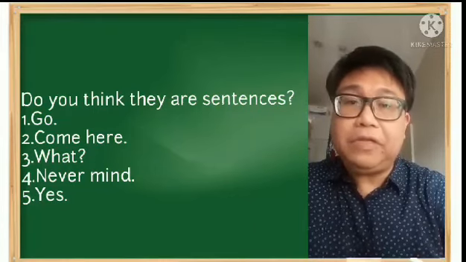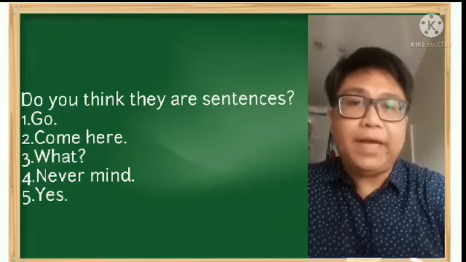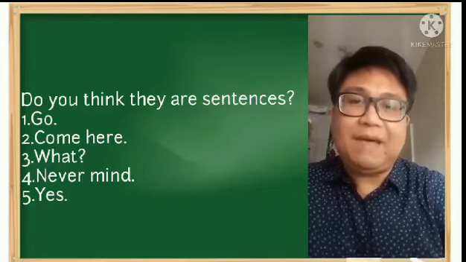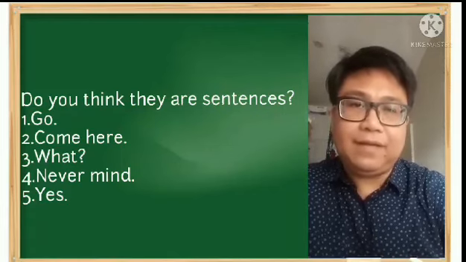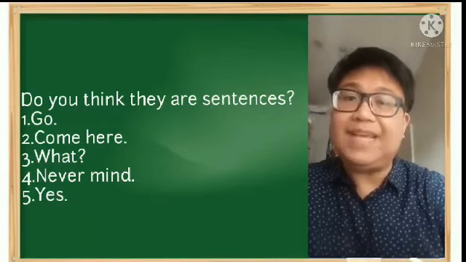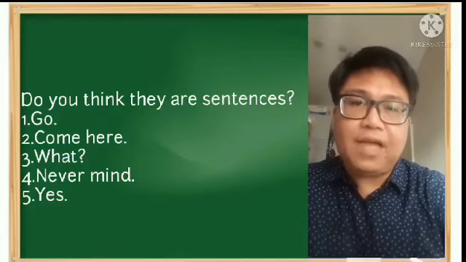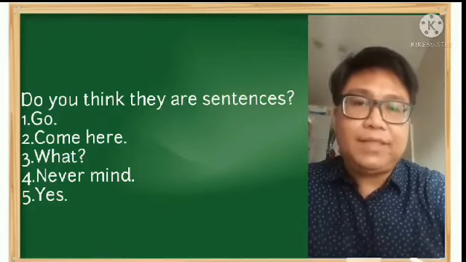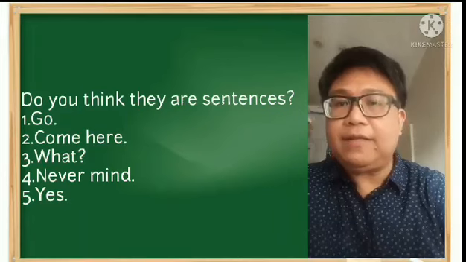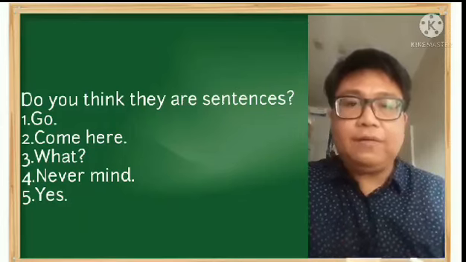Okay, now let us go to number 3, which is what. So what, although we have the question mark here, there is no subject and predicate, so therefore it is not a sentence, but it is just a sentence fragment. Number 4 also is a sentence fragment, which is never mind. So never mind is a sentence fragment because there is no subject and no predicate. As well as number 5. So some linguists, they are not considering this as a sentence. Okay, so I think that it's very clear. Okay, our review for the definition of a sentence.